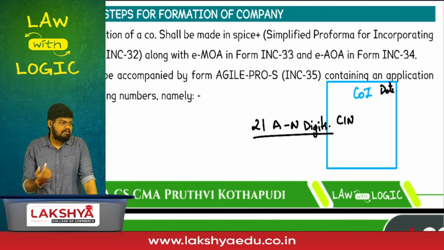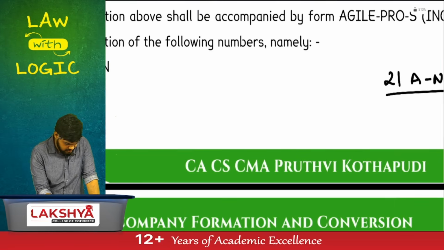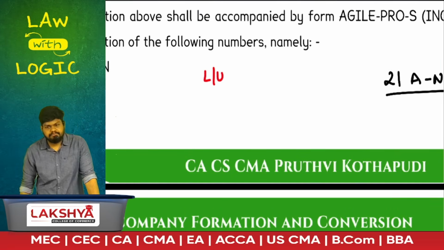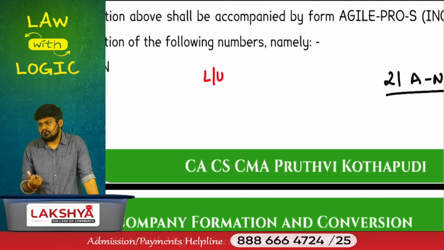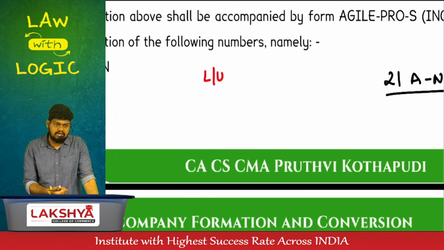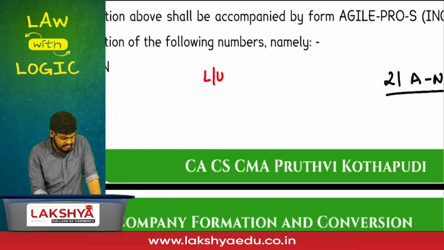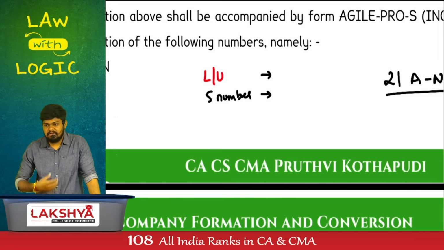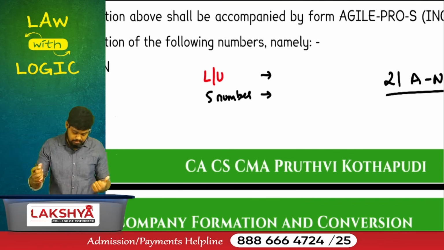Same thing, 21 alphanumeric, which I will explain here, wait. In the 21 alphanumerics, the first letter is L or U, defining whether you are a listed company or an unlisted company. If it is U, it is unlisted. If it is L, it is listed. Then we have 5 numbers which are going to define the industry in which you are incorporated, the nature of business of your company.